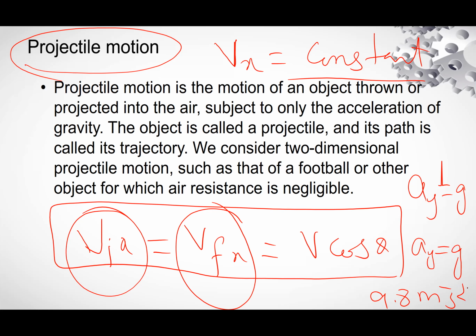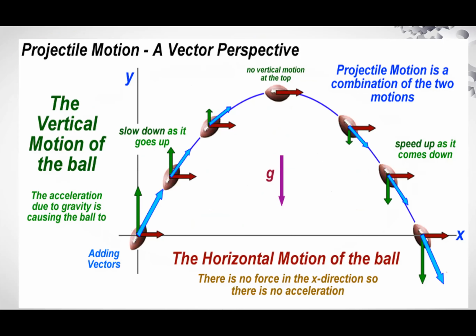Projectile motion is the motion of a body in the XY plane, in two dimensions. The two-dimensional motion of a body is called projectile motion. The second definition: the horizontal component of velocity is constant, and the vertical acceleration is constant. Going to the next page.